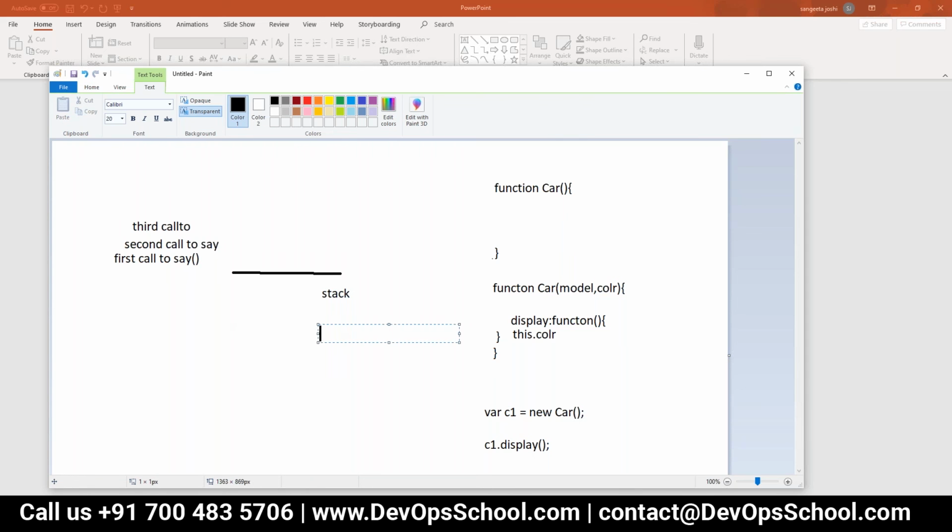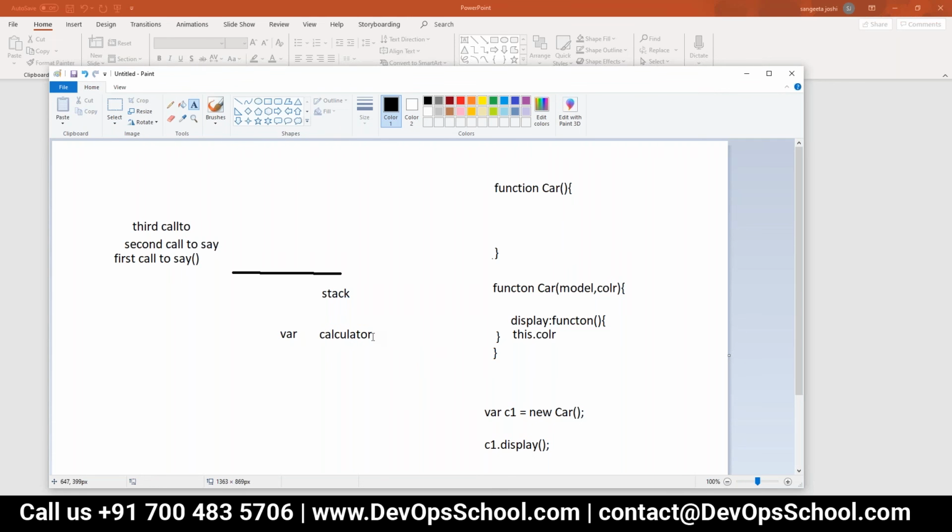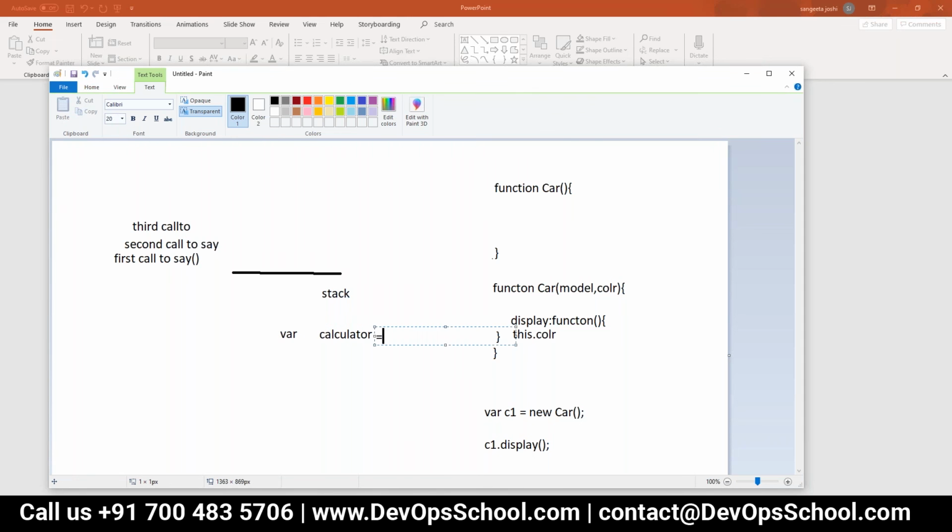When we want to create a single object, we will not go for a constructor function. But now suppose I want to create a calculator, which is a stateless object. var calculator. How can I create that object? Just write it like this, embed it in curly braces, and that is an object.